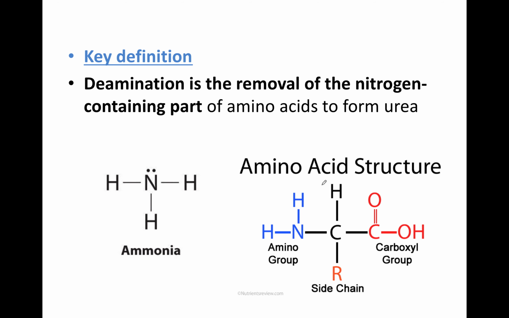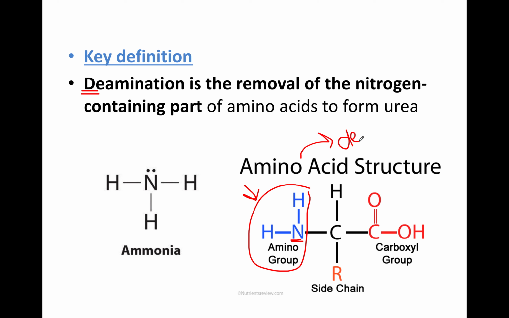If we look at the amino acid structure, we will find that the amino acid consists of an amino group, and this is what we want to focus on. An amino group is a group that contains nitrogen. So when we say deamination, I'm removing the part that contains the nitrogen. If I remove this part, it's as if I'm making this amino acid deaminated.